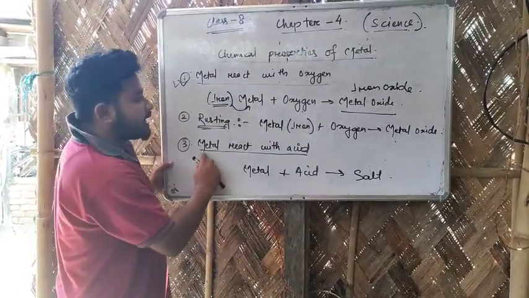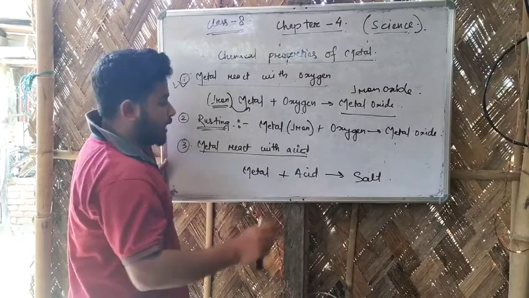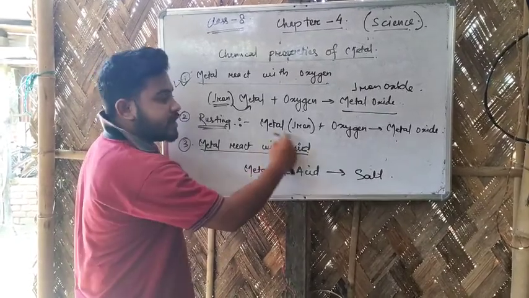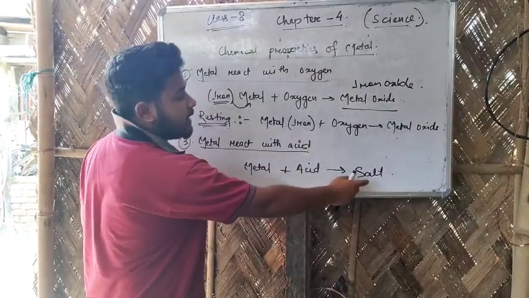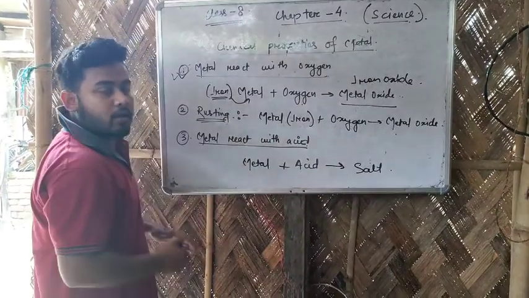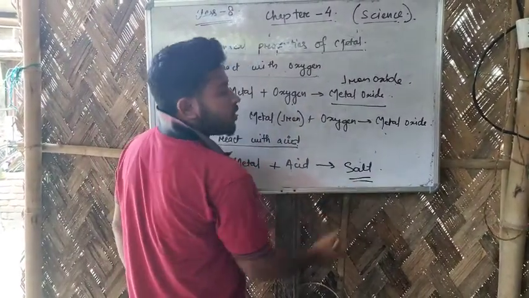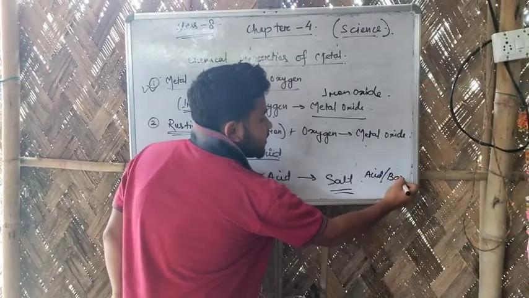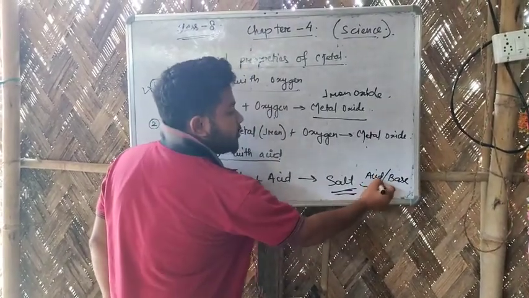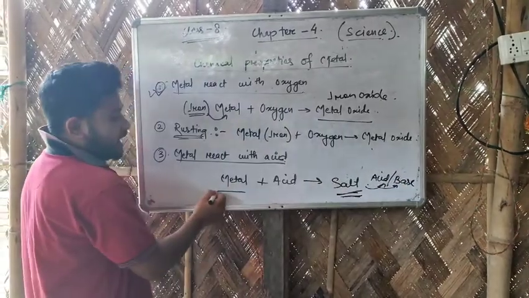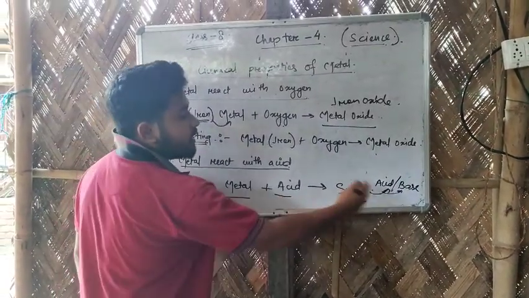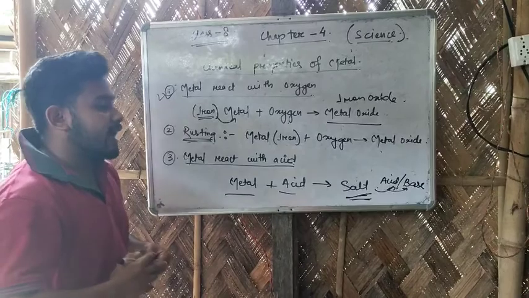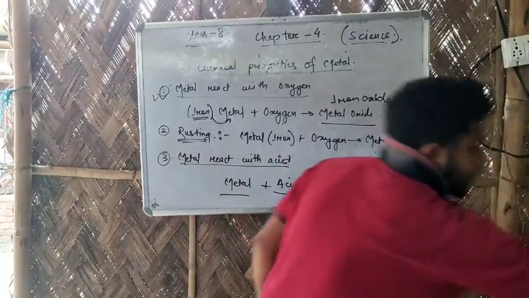Next, metals react with acid. When a metal reacts with any kind of acid, it gives us something called a salt. Now what is a salt? A salt is a combination of acid and base. Any salt will contain both acid and base. So whenever any metal reacts with acid, it gives us a salt. So we have finished the 3 properties.